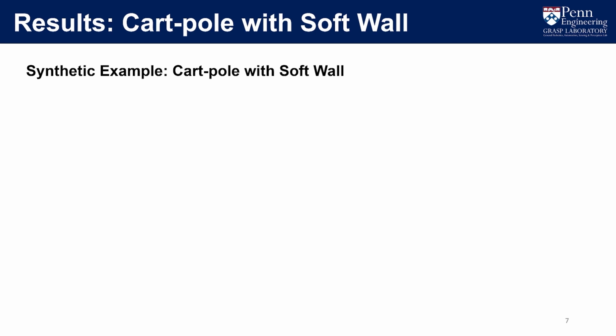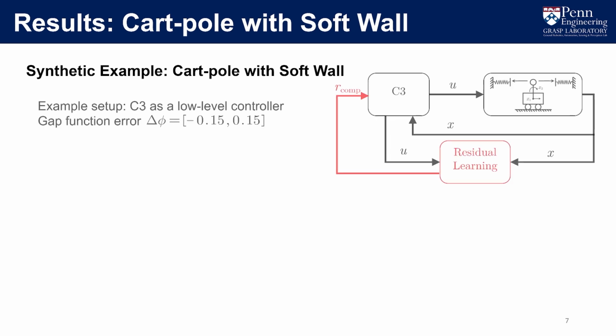Here are some results of our adaptive control framework. First, we test our algorithm on a couple with soft wall example as the block diagram shows. In this simple example setting, we deliberately move one wall closer to and the other wall further from the couple.